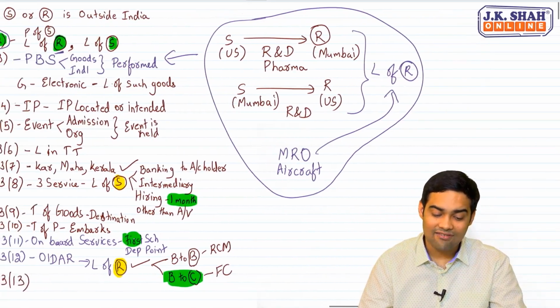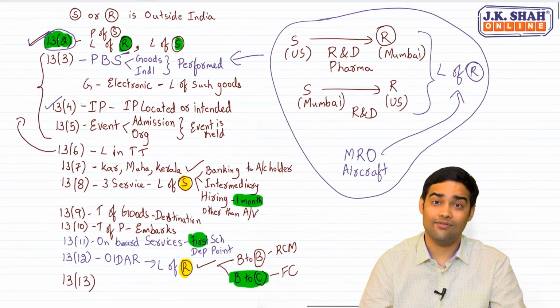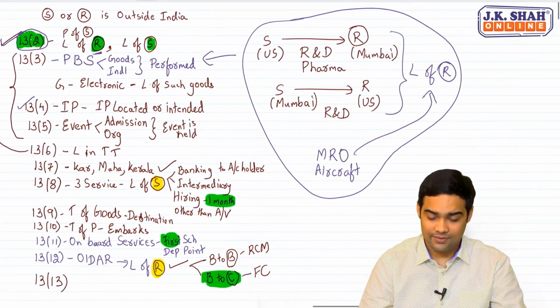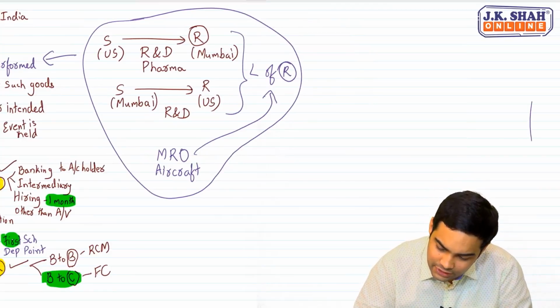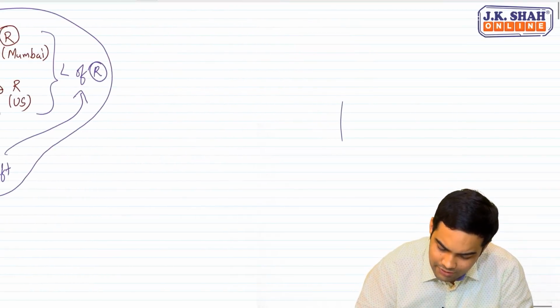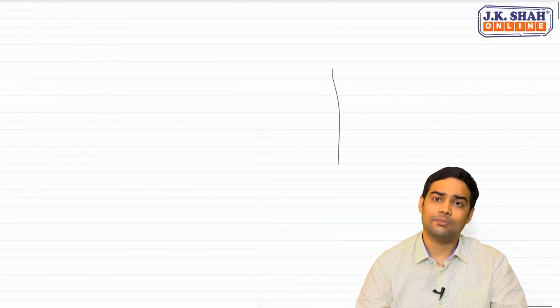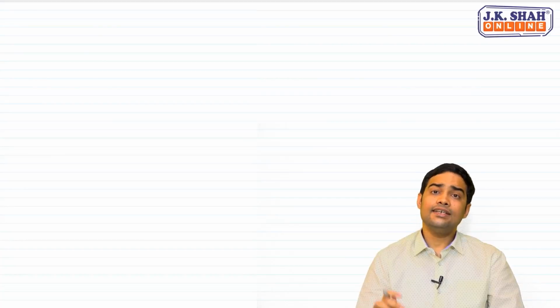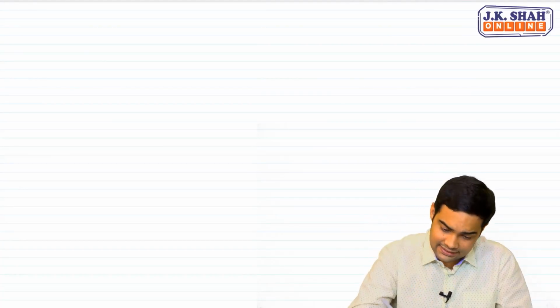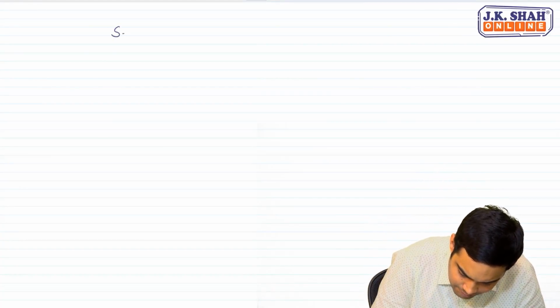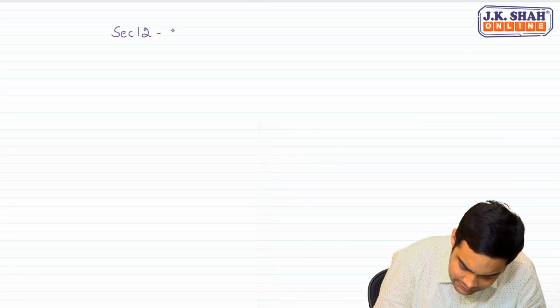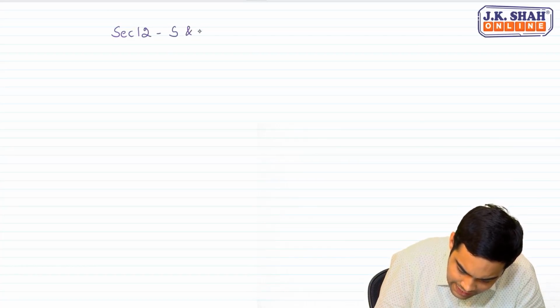Now let's have a look at 12. When do you apply 12? See, when we talk about 12, you need to be very clear about one aspect at the beginning. And what is that aspect? Section 12, when is it applied? Section 12 is applied when supplier and recipient are in India.